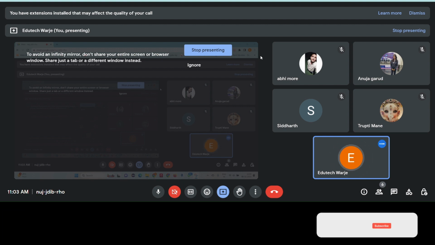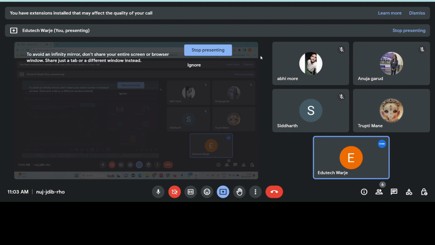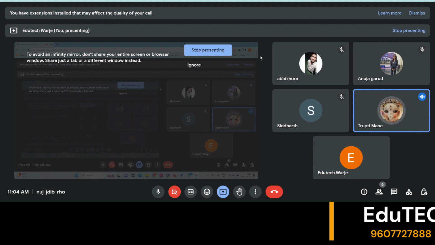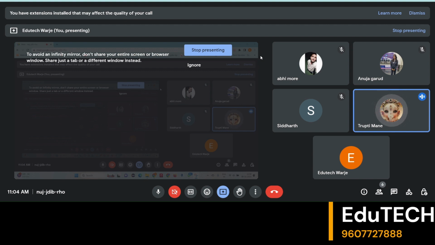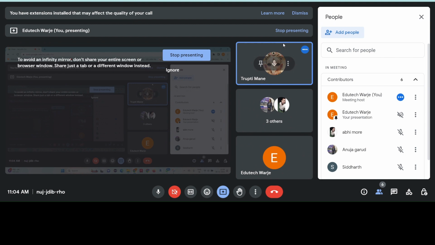Okay. So starting with the first question, why do we call Python an inferred or dynamic language? Trupti? Yes, sir. First of all, statically typed languages require the data type at the variable declaration. So in a dynamically typed language, we are not required to give the data type for the variable. That's why Python is called dynamically typed. Okay. Chalo. Now next question for Anuja.